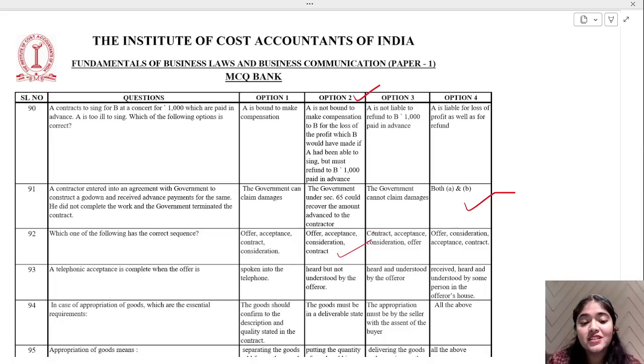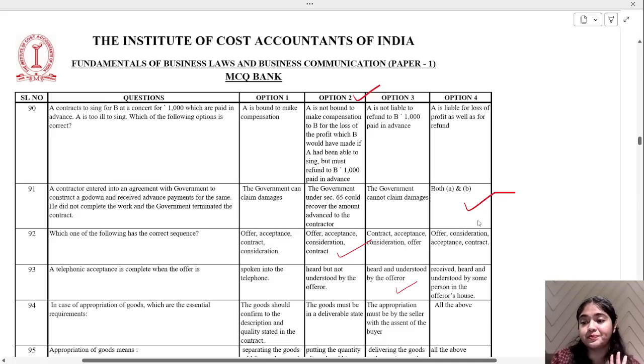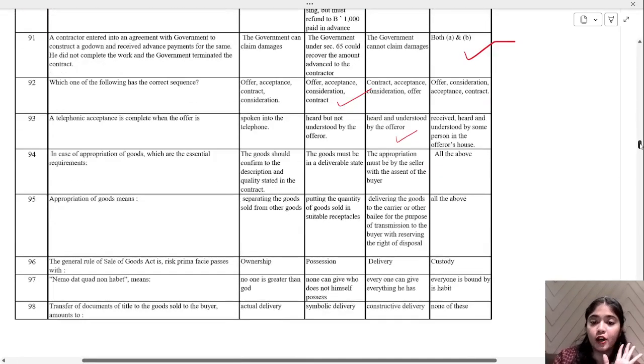A telephonic acceptance is complete when it is heard and understood by the offerer. Okay. And we have a better option: received, heard and understood by some person in the offerer's house. They have two different answers, but it should be heard and understood by the offerer. That is option number 3. In your notes, like in your PDF, option number 4 is given, but I am telling you this should be option number 3. At that time only is the acceptance complete, because it should be to the intended offerer.